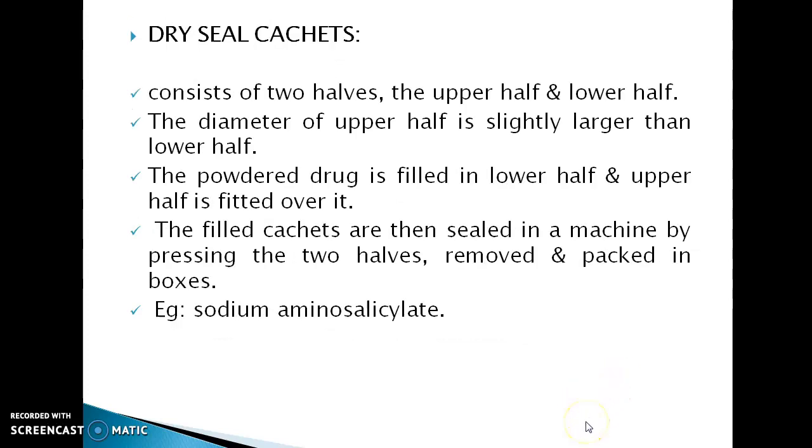Dry shell cachets consist of two hulls, the upper half and lower half. The diameter of the upper half is slightly larger than the lower half. The powder drug is filled in the lower half and the upper half is fitted over it. The filled cachets are then sealed in a machine by pressing the two hulls together and packed in a box. Example: sodium ammonium salicylate.